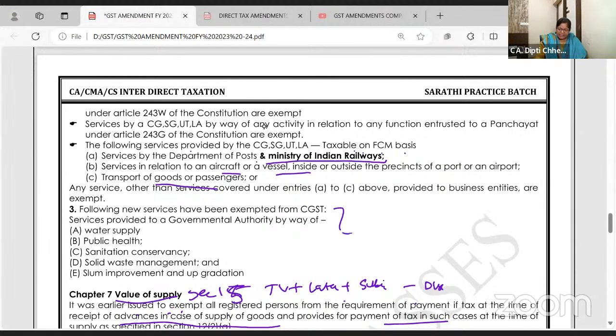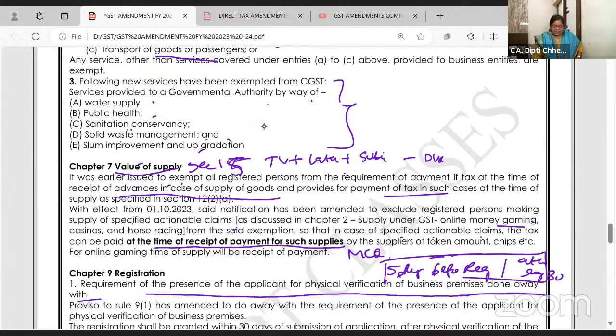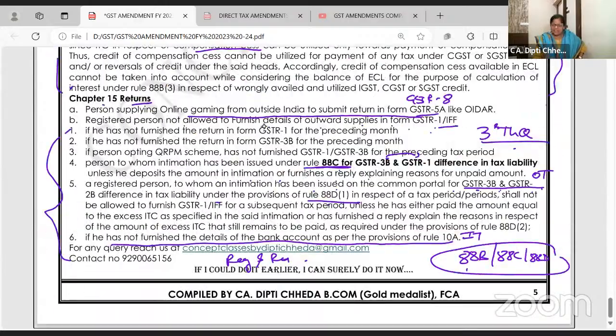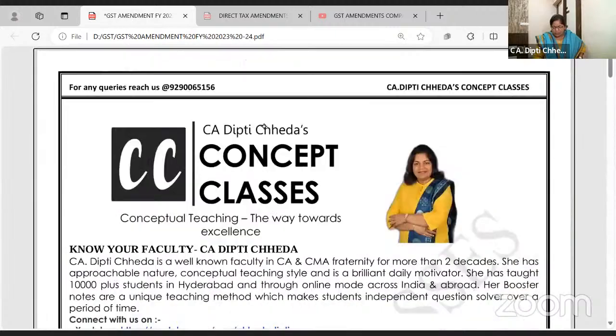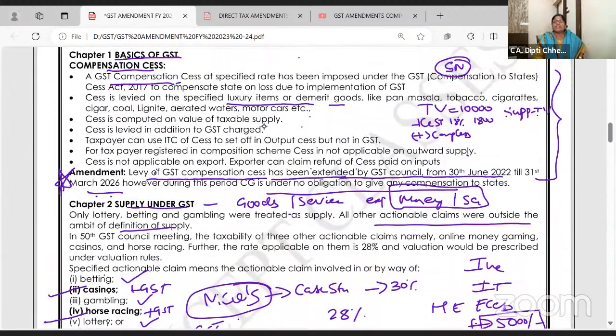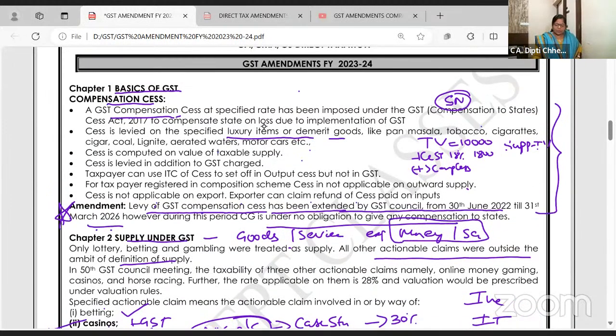Following services are exempted from this year 23-24. Services provided by government by way of water supply, public health, sanitation, solid waste management, slum improvement. If these kind of services you are providing to the government, then GST is not chargeable as these are basic services. So here we complete this 5 pages material. Obviously the first page I have given my class details. So only 4 pages of GST, but very in-depth, very super scoring.